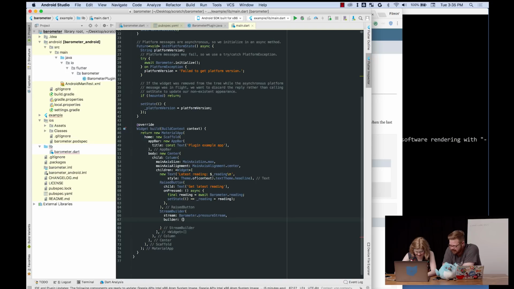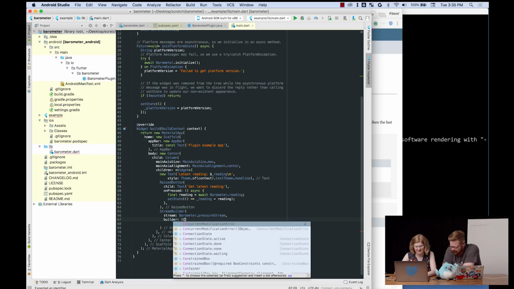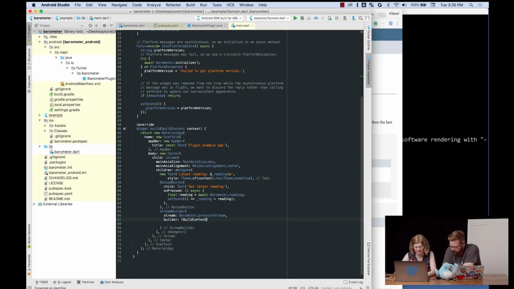Oh my gosh. Context and async snapshot of double, I think. I only know that because I've been doing a lot of stuff with streams recently. And this is where VS Code has a little... Type exact, yeah. I wonder if this is why I love it.